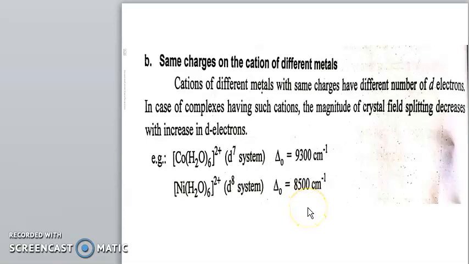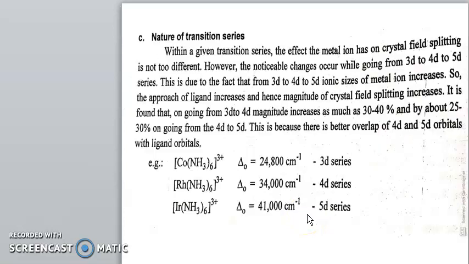Now the next factor which affects the crystal field splitting is the nature of transition series. We have seen in the last lecture, in the unit on transition elements, the different series of transition metals, which are the 3d, 4d and 5d series. Every one is a d orbital, but there are different series.